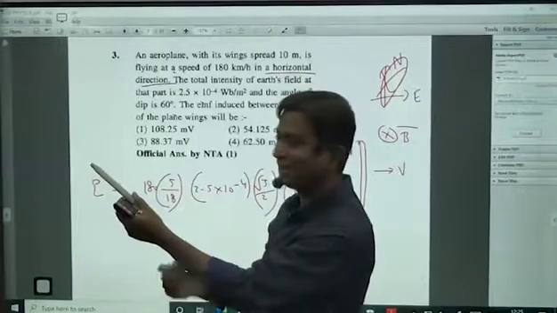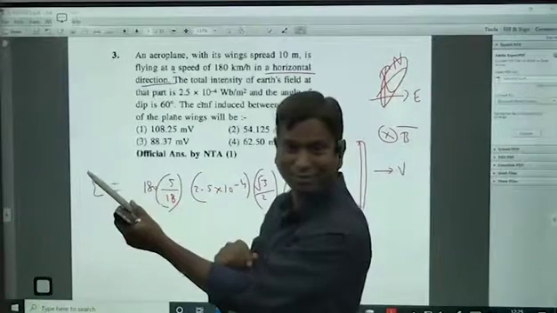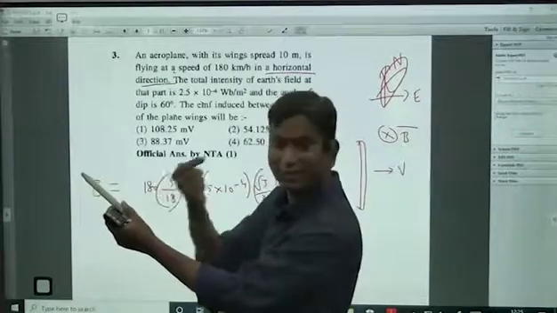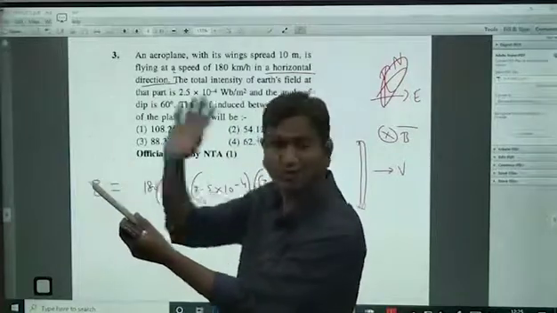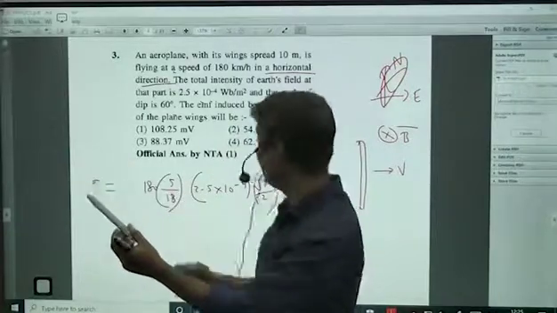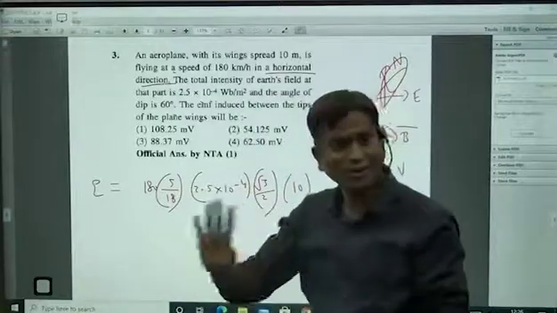Now which component are you taking? This component. Correct or not? So you have to put the vectors properly. You have to take this component as the magnetic field. Which component of the magnetic field are you taking? Always the component which is perpendicular to the direction of velocity. That is this component, whichever is there. If you do it that way, nicely you will get it.